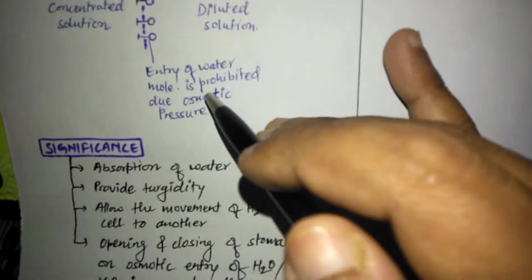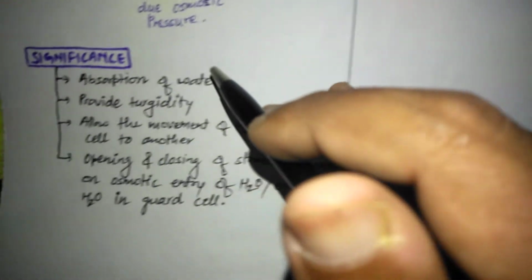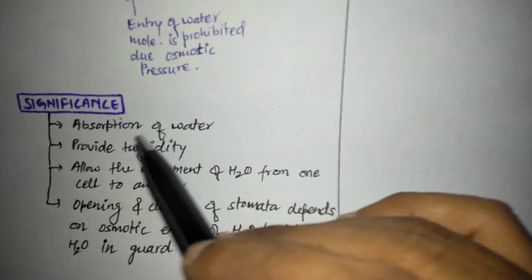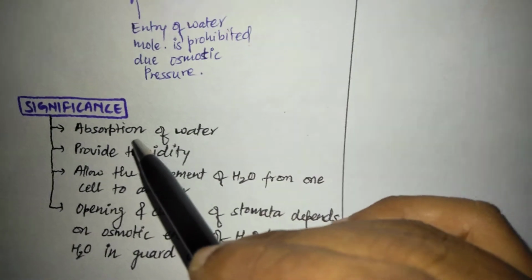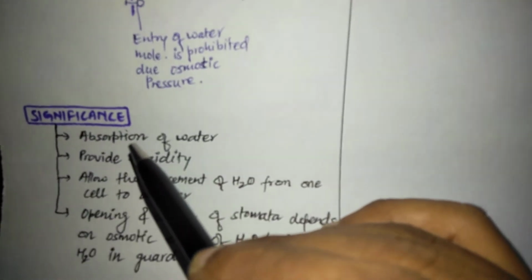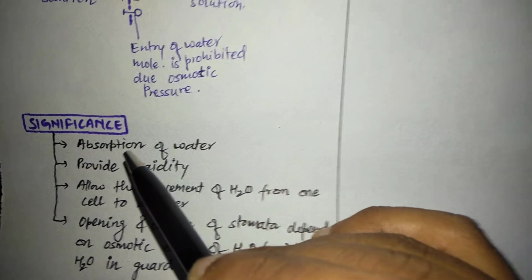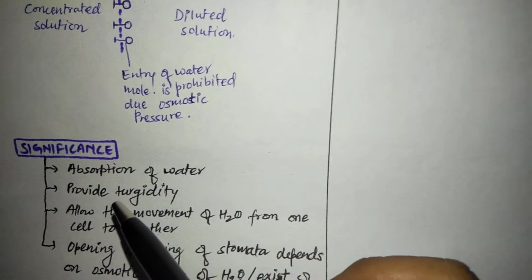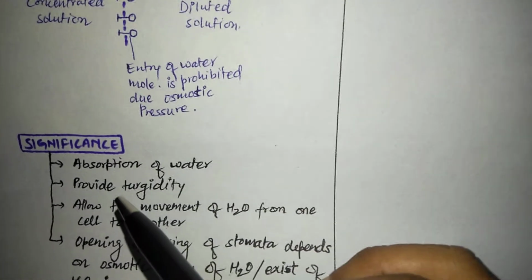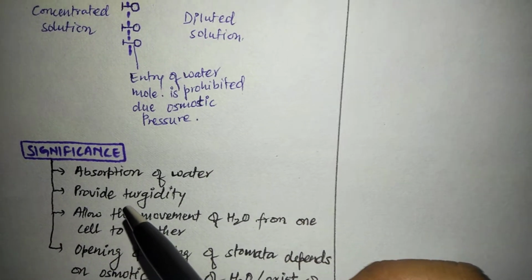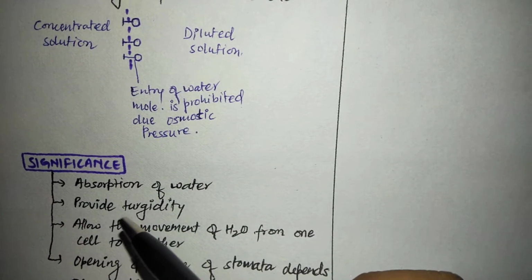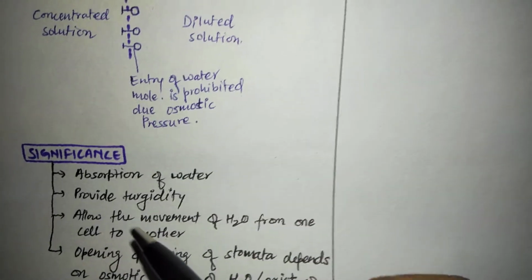Next we have to discuss the significance of osmosis. What are the significances? First, absorption of water, meaning according to the concentration gradient in different areas, water is absorbed through this phenomenon. Second, it provides turgidity, meaning through the absorption of water, the water volume inside the cells increases, so cells become larger in size and more rigid in nature. So this is turgidity.